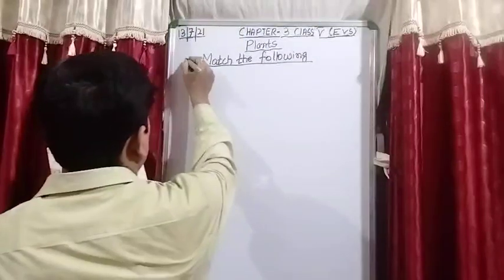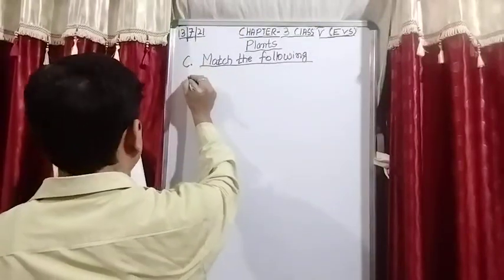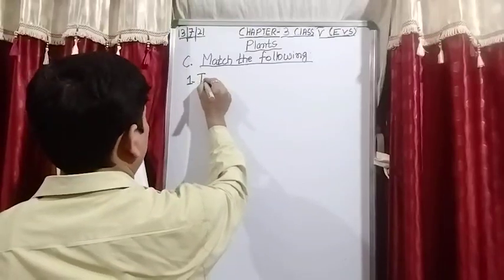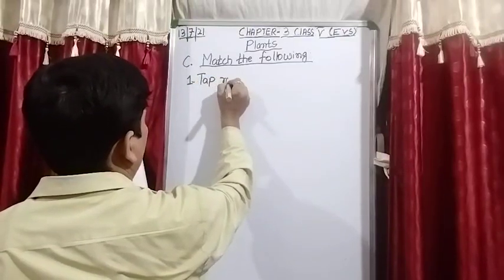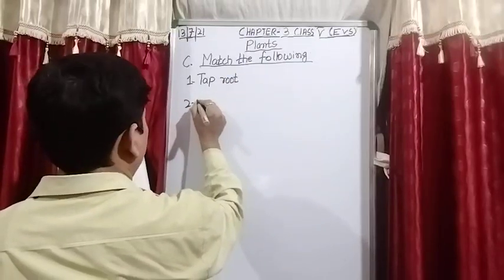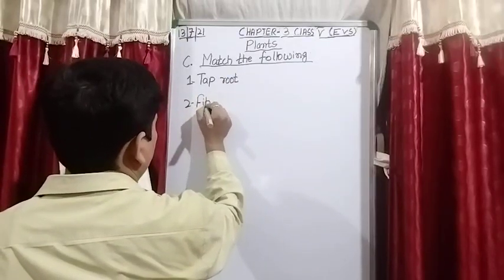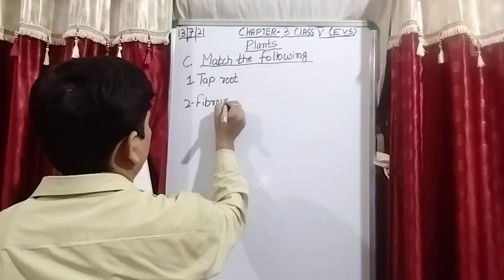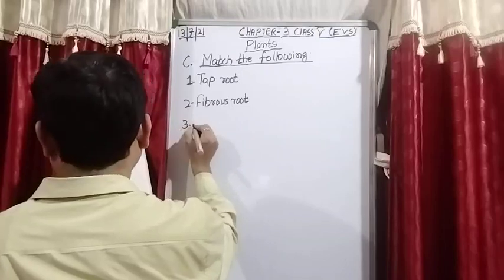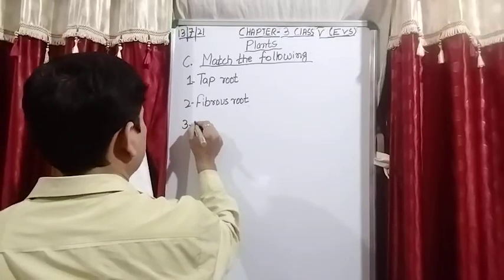Question number C, match the following. First one is the tap root. Second, fibrous root. Third, dispersed by wind.